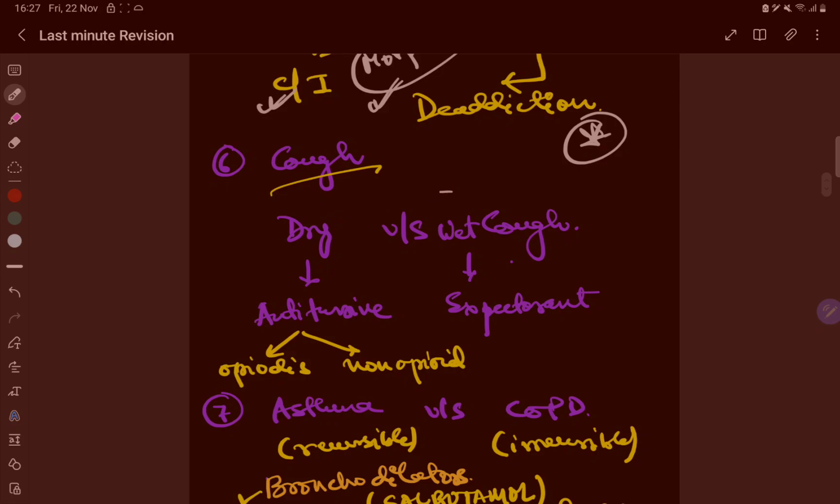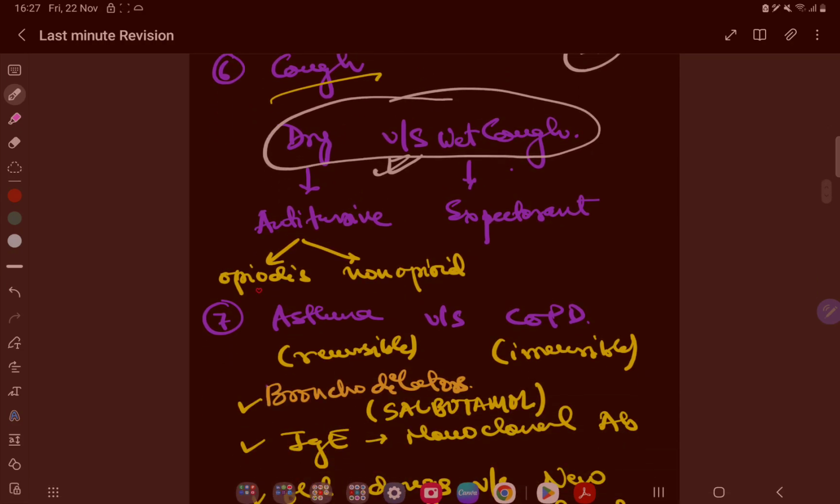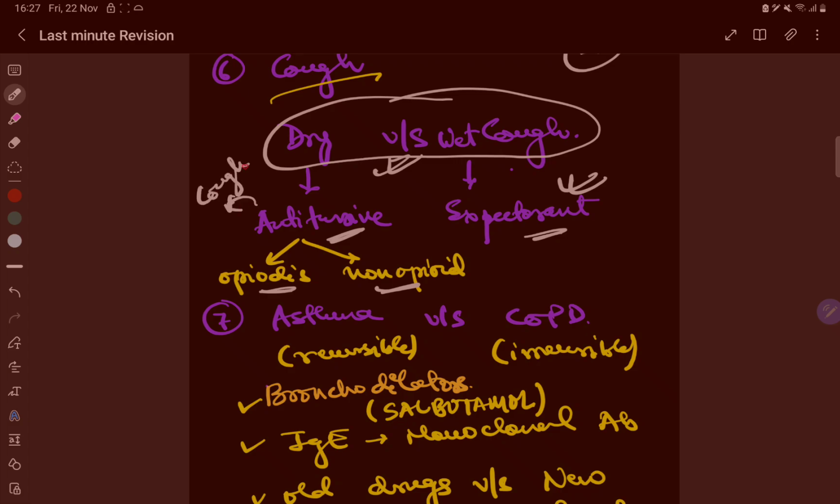Now cough, again dry versus wet cough. So in the dry cough there are antitussives. Antitussives can be of opioid and non-opioid origin, okay, and in the wet cough it is expectorant, okay. So there is a cough center in which antitussives suppress the cough center, okay.